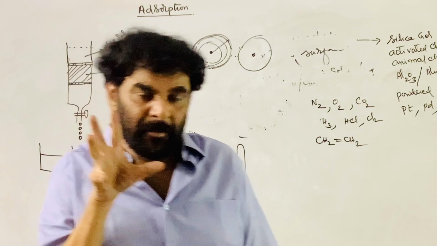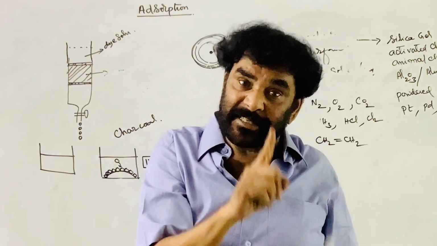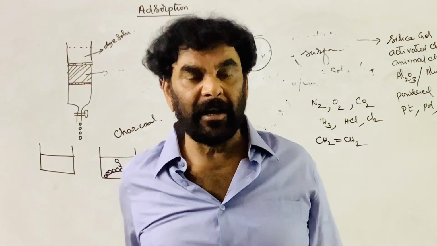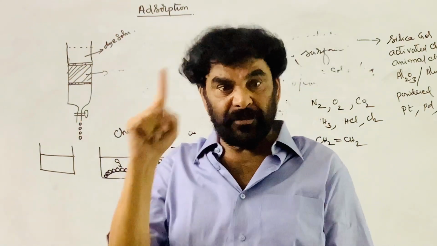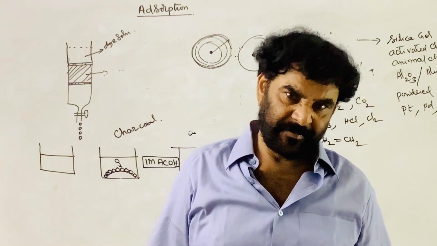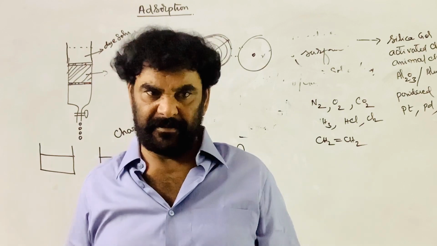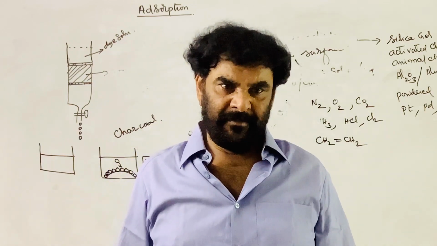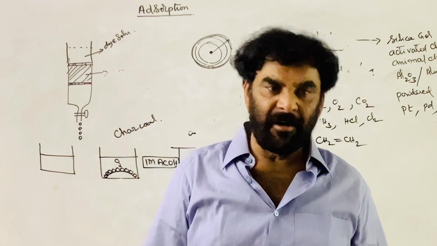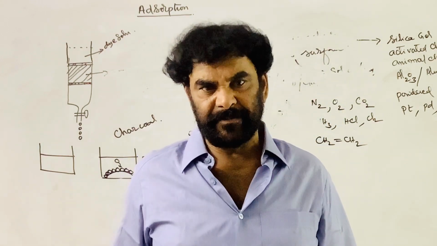So, if a suitable material is kept near it, what happens? Through its surface, a molecule can establish attractions with the new substance kept near it. These are called intermolecular attractions. Normally we call them van der Waals attractions, London forces, and so on.